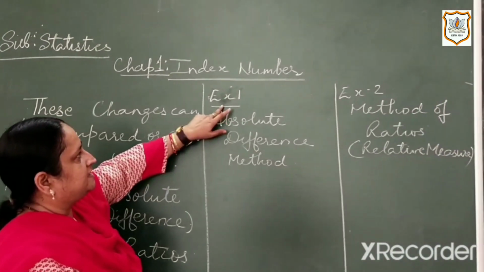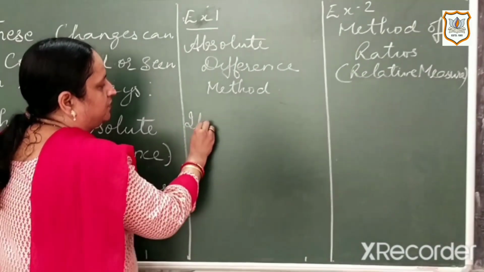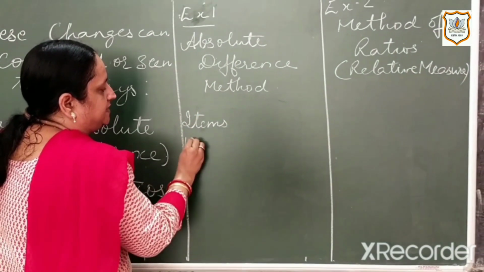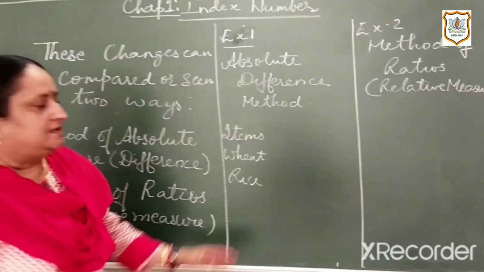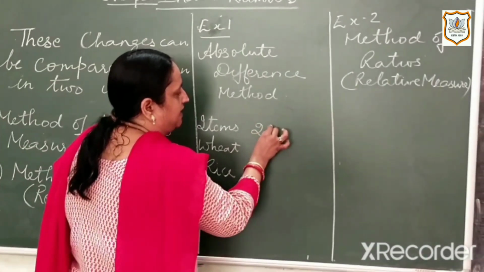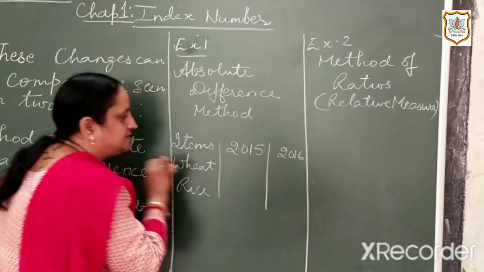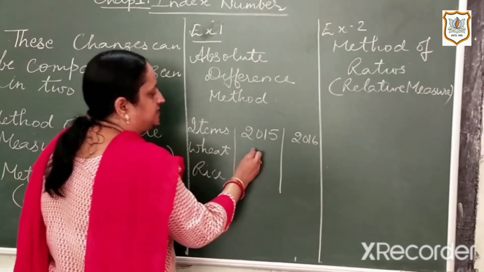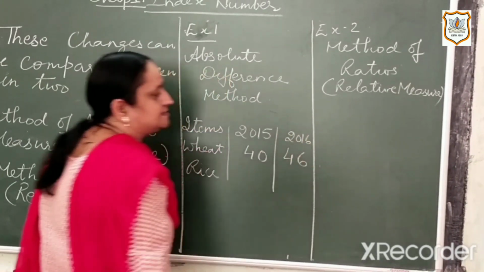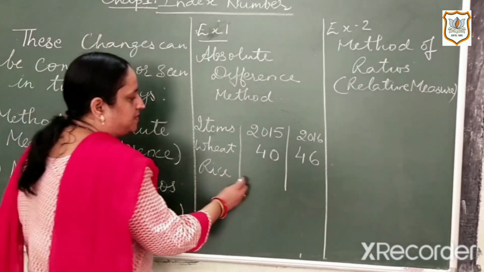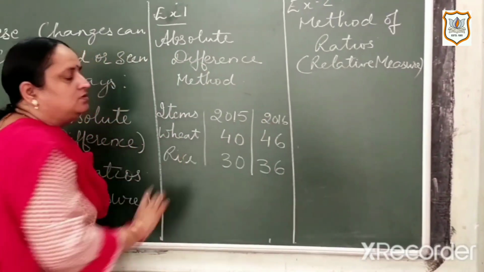First, we take an example of the absolute difference method. Suppose you have two items, wheat and rice, and suppose we have the prices of these two items in two years, 2015 and 2016. Suppose the price of wheat is 40 in 2015 and 46 in 2016. Suppose the price of rice is 30 and 36 in these two years.